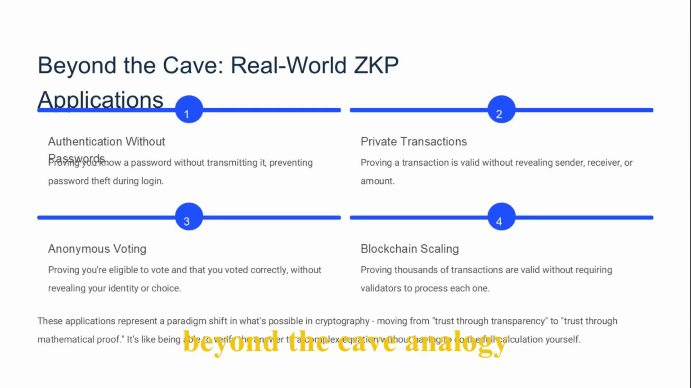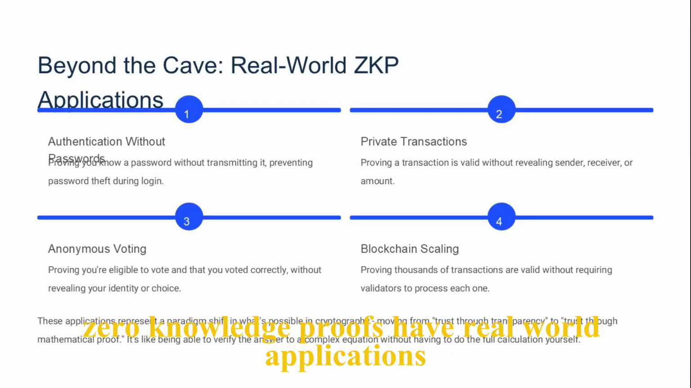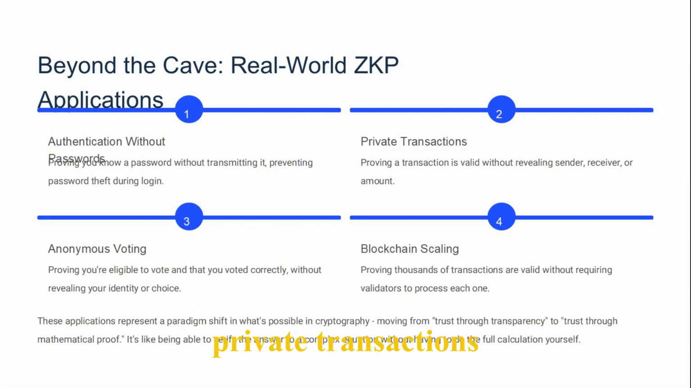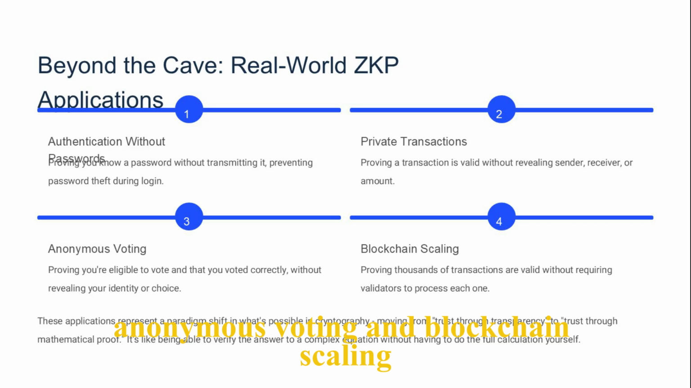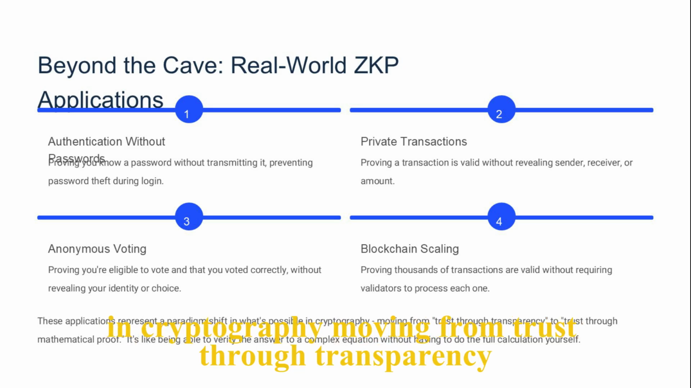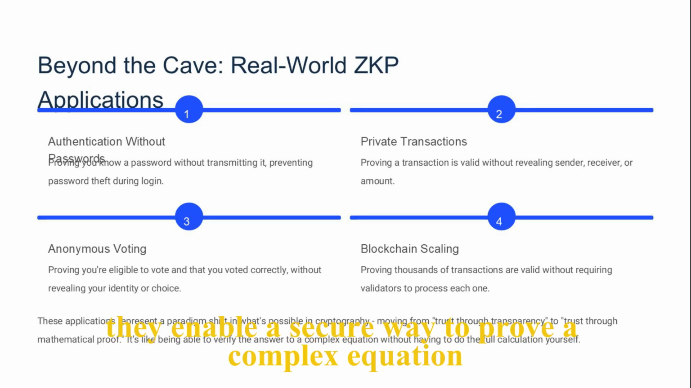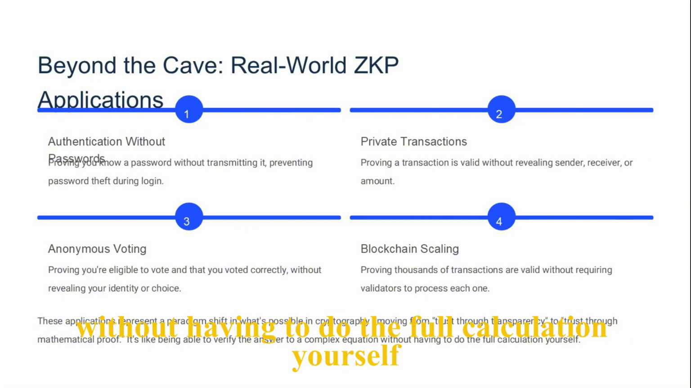Beyond the cave analogy, zero-knowledge proofs have real-world applications such as authentication without passwords, private transactions, anonymous voting, and blockchain scaling. These applications represent a paradigm shift in what's possible in cryptography, moving from trust through transparency to trust through mathematical proof. They enable a secure way to prove a complex equation without having to do the full calculation yourself.